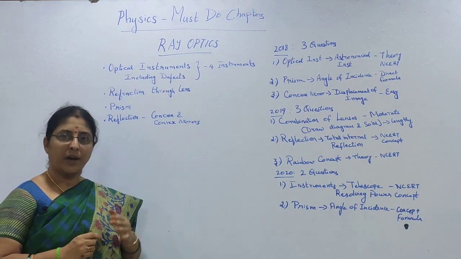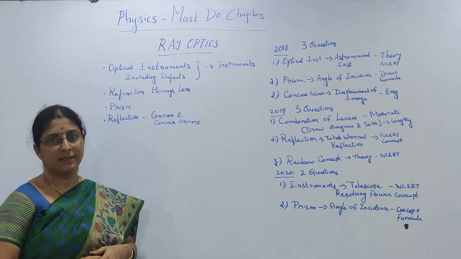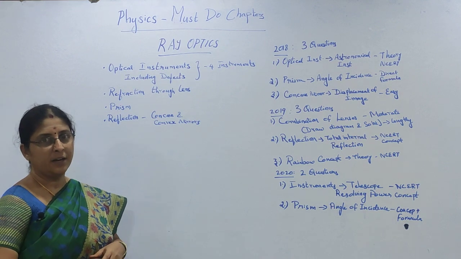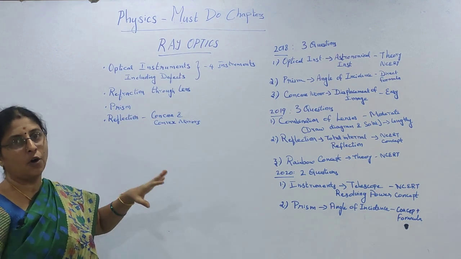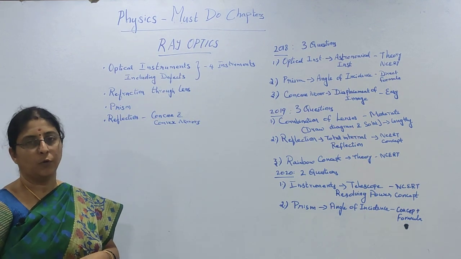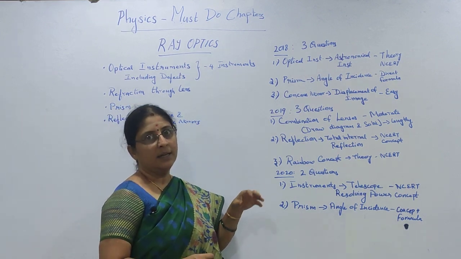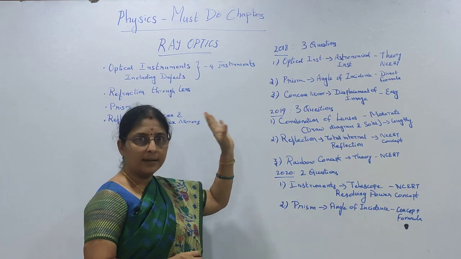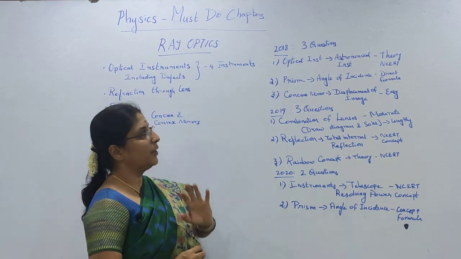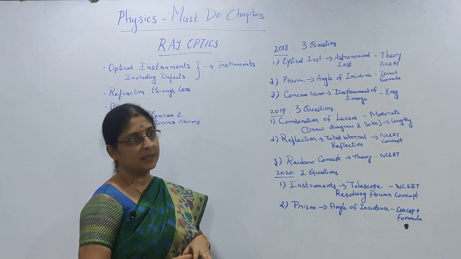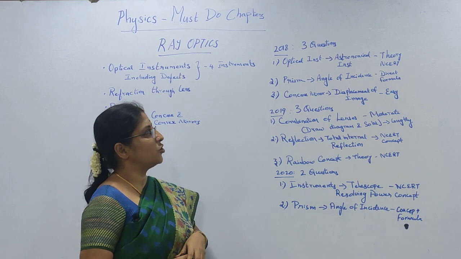Let us see how the questions were over the last 3 years from this chapter, whether you are getting them from all the parts or some specific parts alone. Then you will have a fair idea how to prepare this chapter. In 2018, you had 3 questions in this chapter. One question was from optical instruments, and that was from the astronomical instrument.